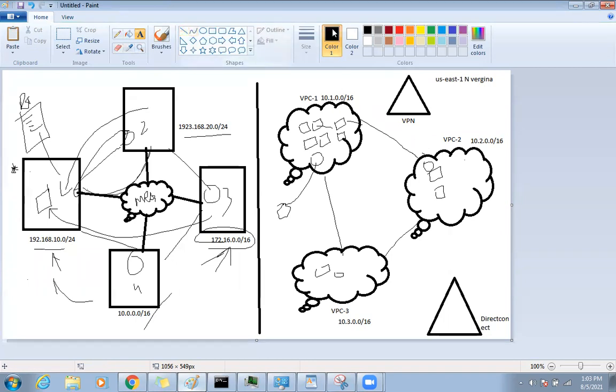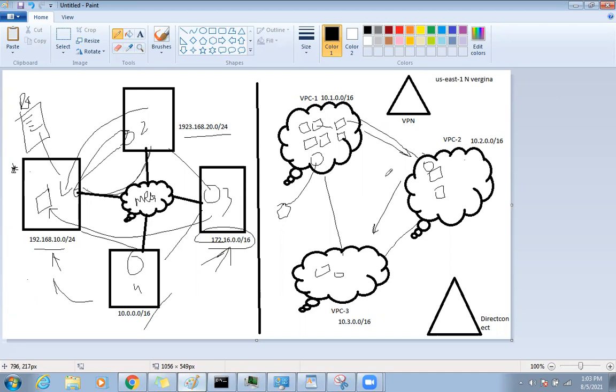So how will the communication happen, like which VPC are you going to connect? For that, before Transit Gateway, there was a service of AWS called VPC peering. In VPC peering, you need to have a peer between this and this, between this and this. So if you have 3 VPCs, every VPC should have 2 peerings. VPC 1 should have a peer with 2 and 3. If there is no peering, no connection will happen. So there were a lot of challenges with that.